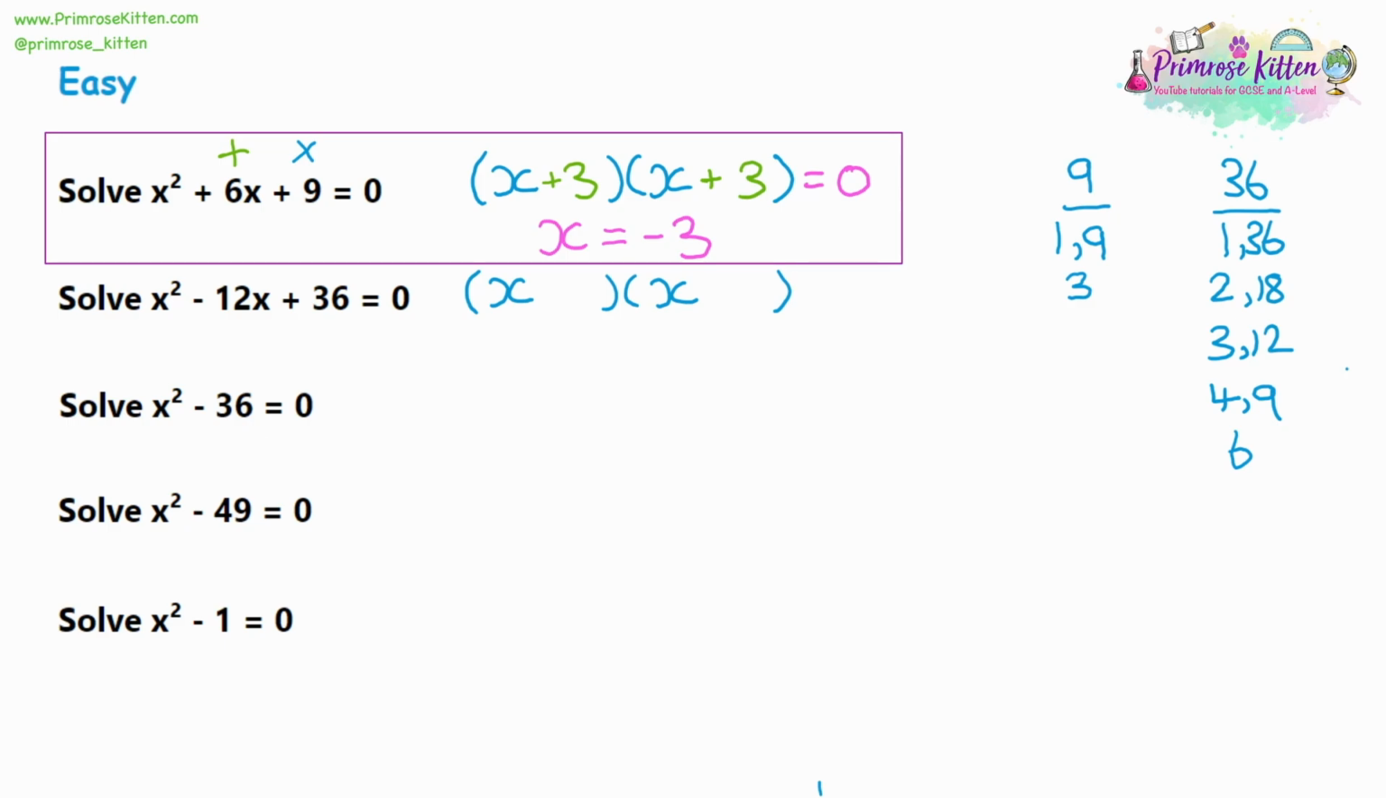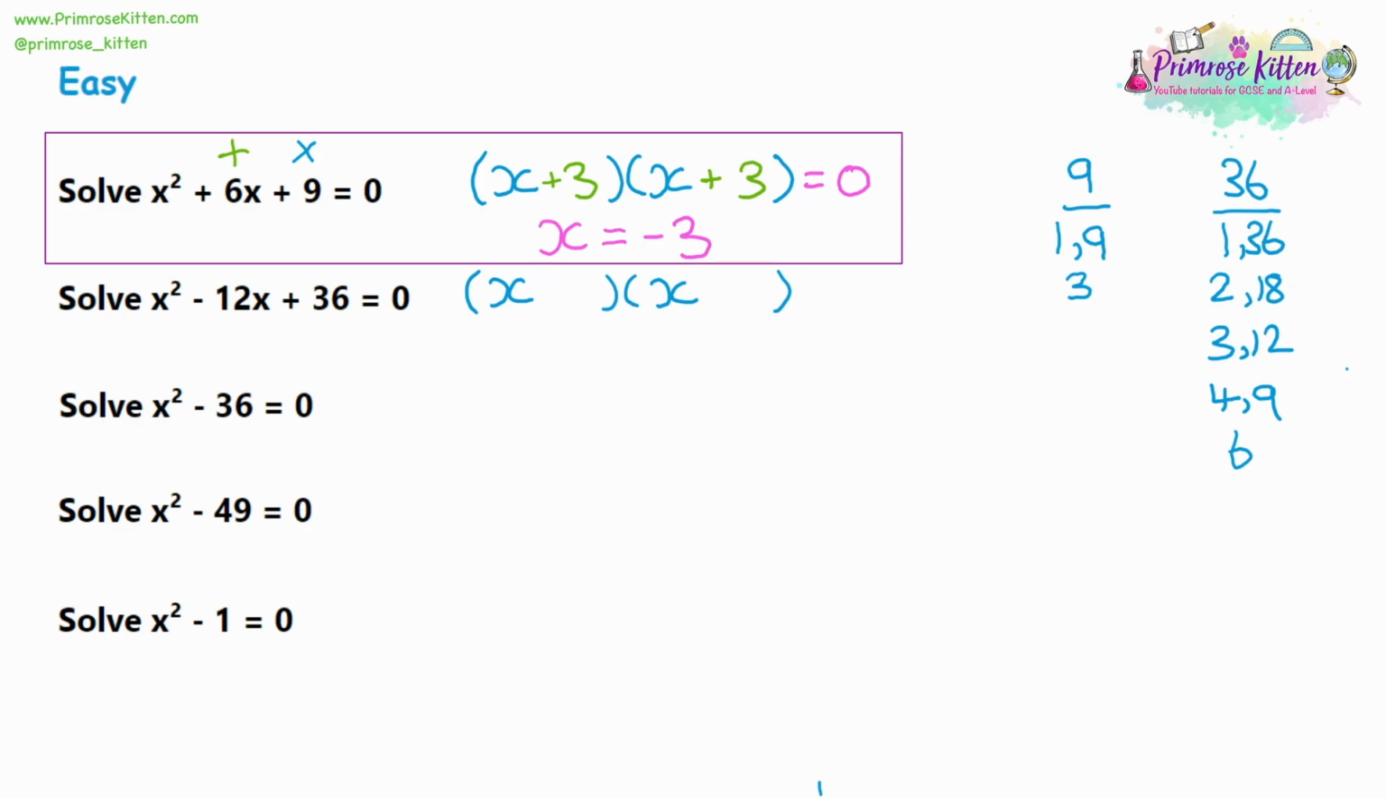2 and 18, maybe that would give us 16, that's not going to work. 3 and 12, we take them away, we get 9, and we add them, we get 15. That's not going to work. Then looking at the 4 and 9, they can subtract to make 5, they can add to make 13. That's not going to work.